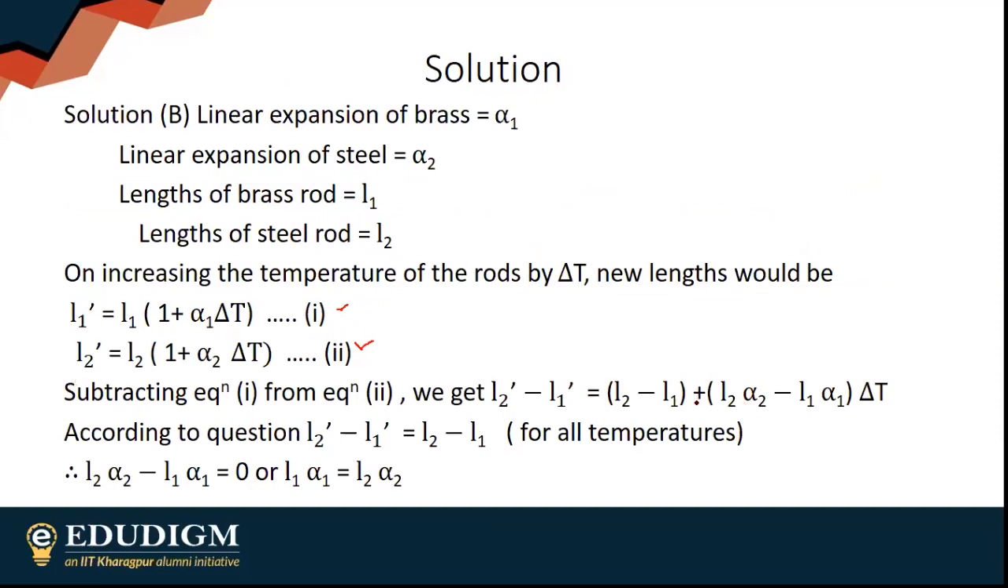Now it has been said that L2 minus L1 is the same regardless of the temperature. So the difference between the lengths is always the same. Delta L is same. Obviously, L2 dash minus L1 dash will be equal to L2 minus L1. That will cancel out. Finally, delta T will go to the other side and you will end up with option B.